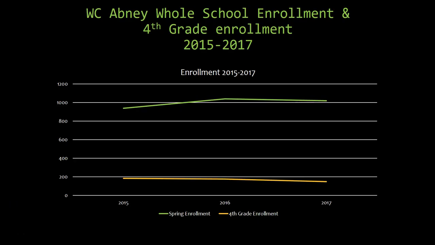As you can see, the enrollment at Abney Elementary is growing over the course of 3 years. However, enrollment in 4th grade is declining just ever so slightly. Our reasoning for that is that young families are moving into the area and kindergarten and 1st grade levels have enrollment that has increased over time, and within the next few years 4th grade enrollment will increase as well.